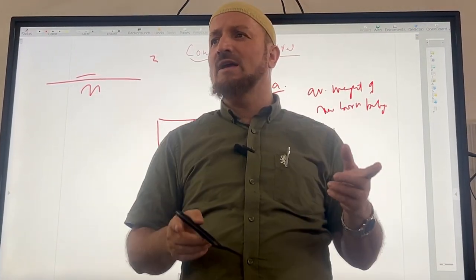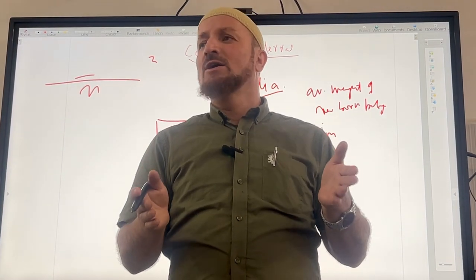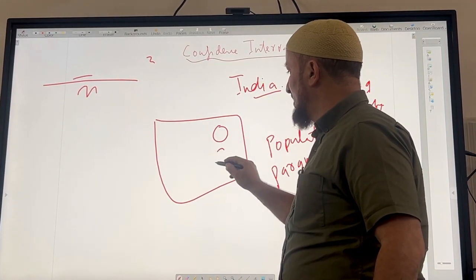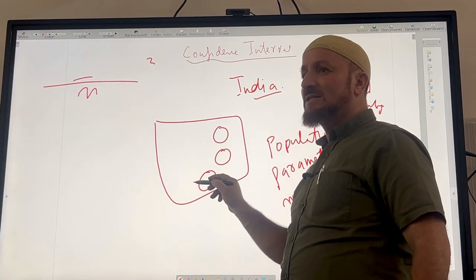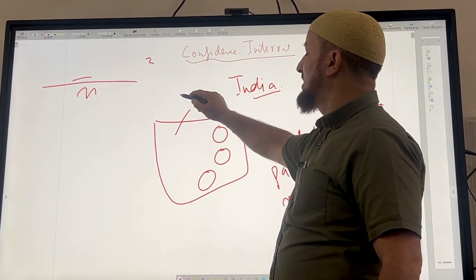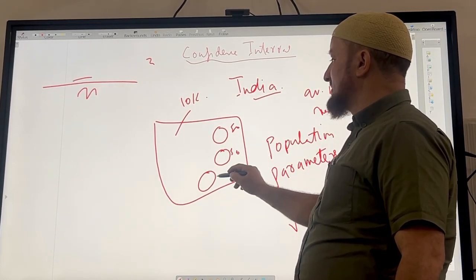If you want to do that, we don't take the whole population, we rather take samples. From this whole population, say it was 10k, we take like 50 samples.